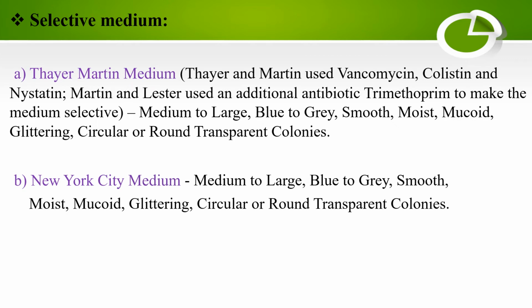Selective media for Neisseria meningitidis: Thayer-Martin medium and New York City medium. Thayer-Martin medium: Thayer and Martin used vancomycin, colistin and nystatin. Martin and Lewis used an additional antibiotic, trimethoprim, to make the medium selective. Colonies are medium to large, blue to grey, smooth, moist, mucoid, glistening, circular or round, transparent. New York City medium: medium to large, blue to grey, smooth, moist, mucoid, glistening, circular or round, transparent colonies.